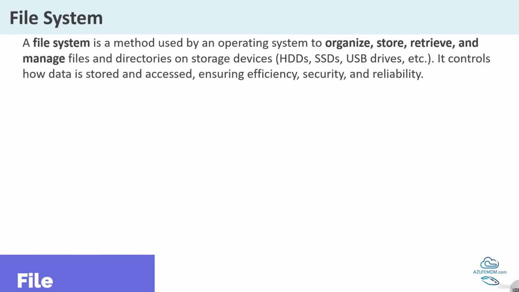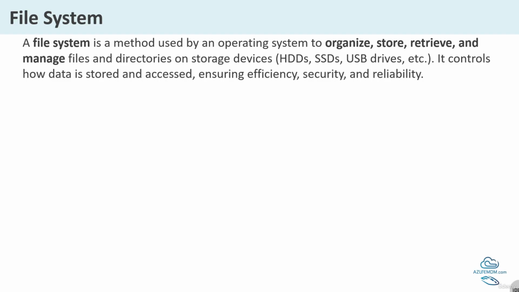A file system is like a filing cabinet for your computer. It organizes and manages how data is stored and retrieved. It keeps track of files, photos, videos, applications, folders, etc. Just like labels on a drawer help you find documents. Different file systems have different rules. Some work best for USB drives, others for hard disks or SSDs.